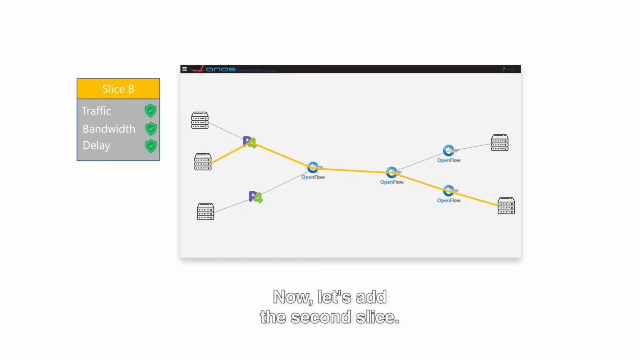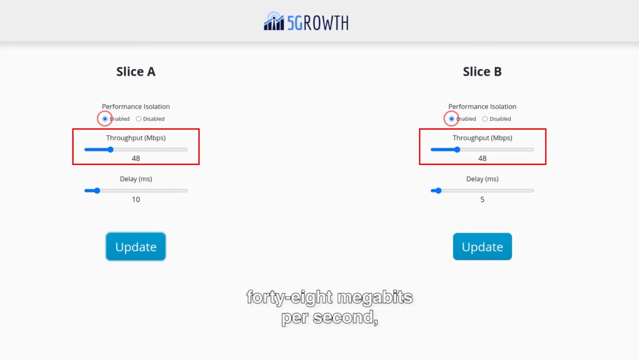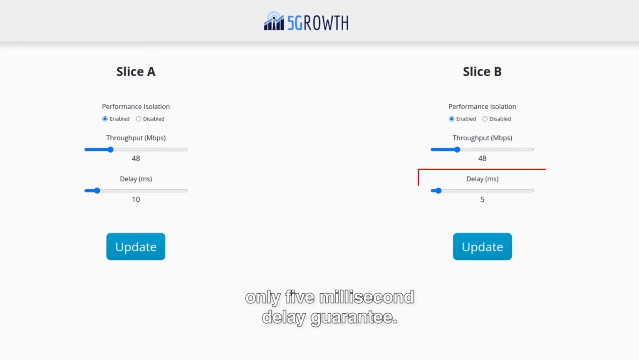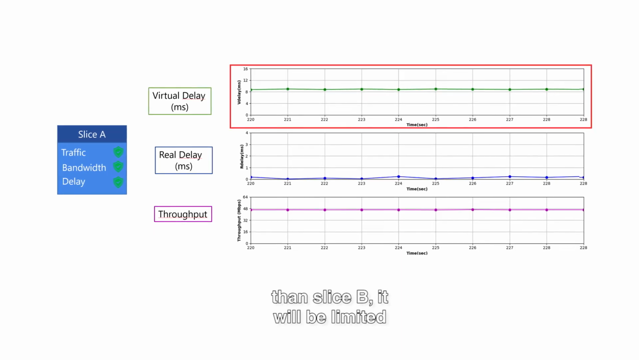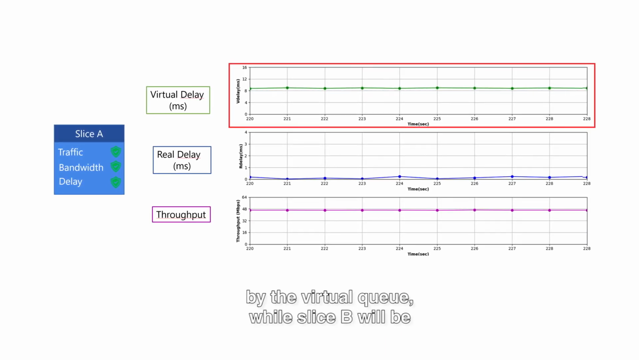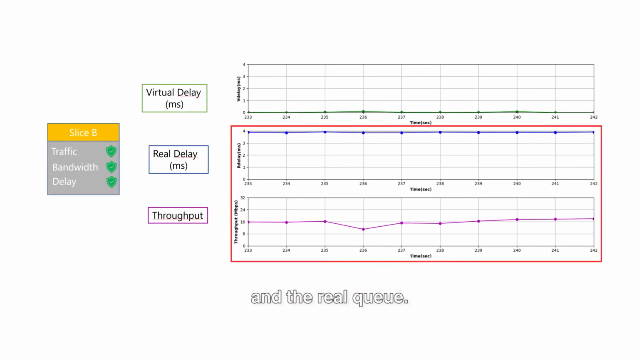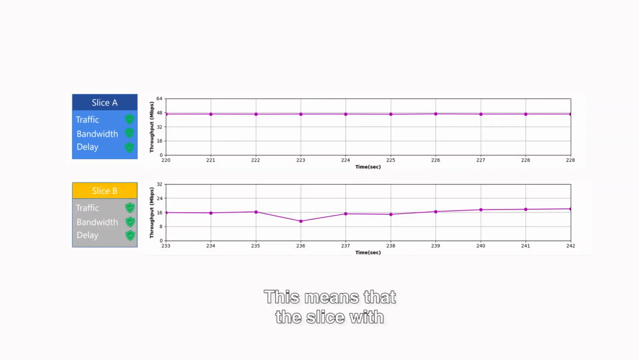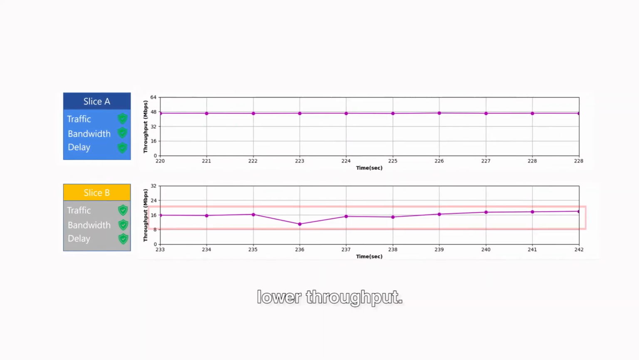Now, let's add the second slice. Both slices are rate limited to 48 megabits per second, and slice B is configured with only 5 millisecond delay guarantee. As slice A has a higher delay guarantee than slice B, it will be limited by the virtual queue, while slice B will be limited by the maximum capacity and the real queue. This means that the slice with the most stringent delay bound determines who will suffer from lower throughput.